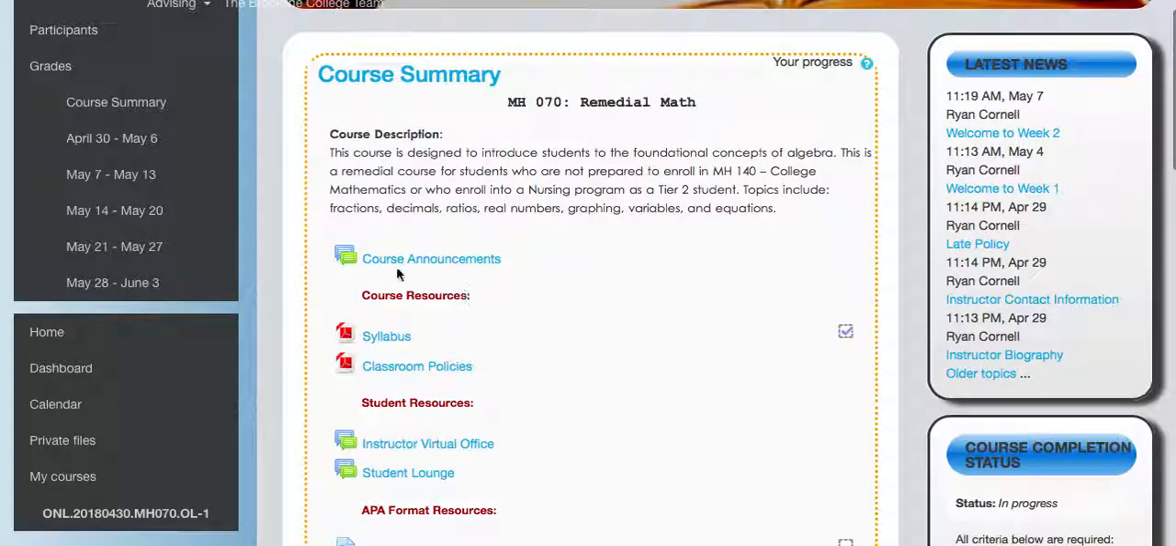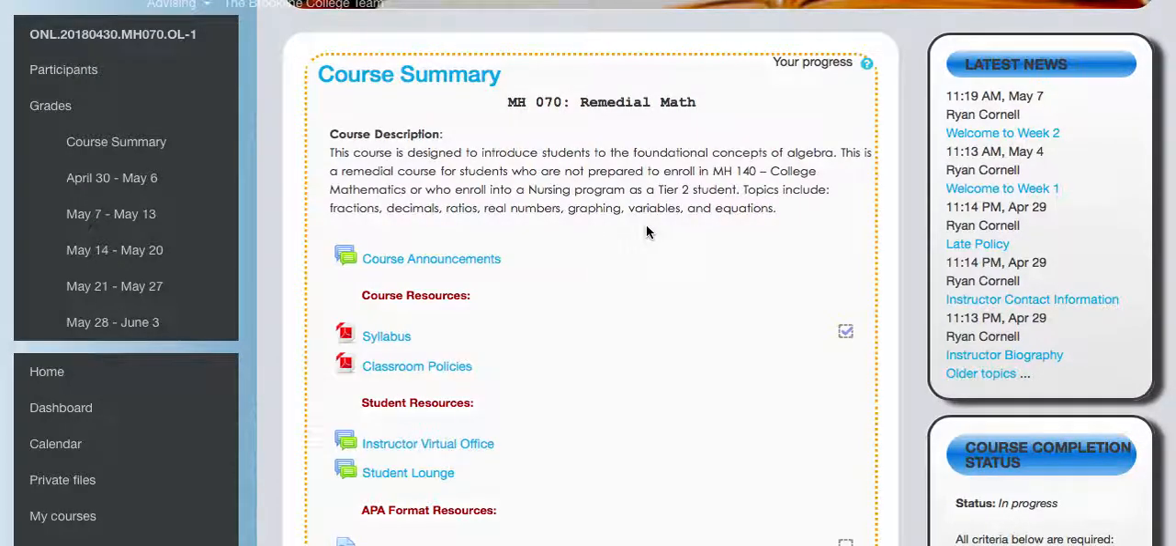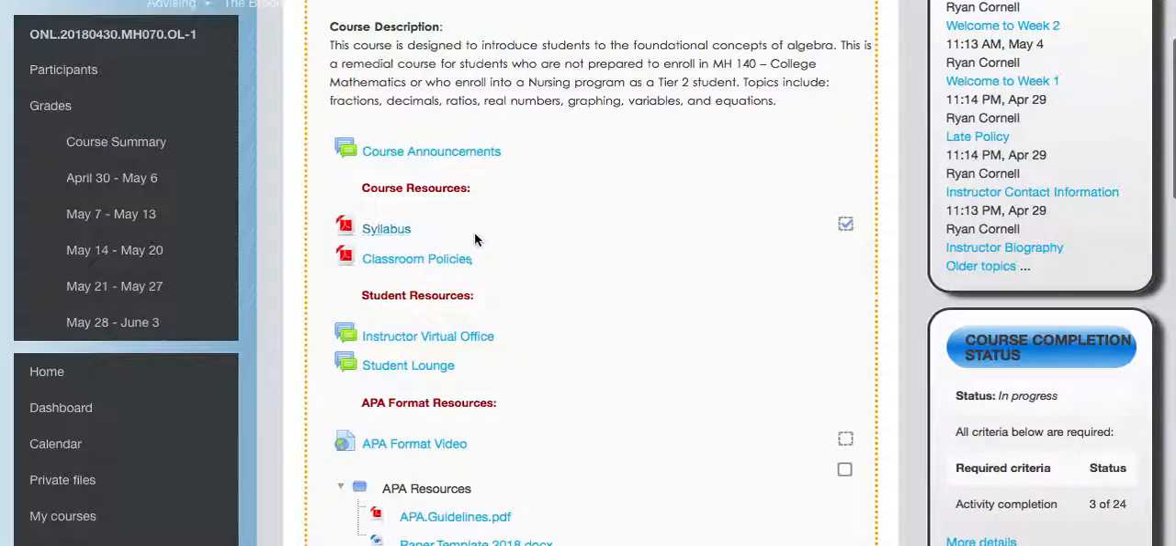Also at the top of the page, you see where it says course announcements. If you click on that, it will take you to a page that lists the different announcements. I'll be adding those each and every week. I promise you they are beneficial. I put important stuff in there, videos and such, so please take a look at those at the start of the week. We have our syllabus, classroom policies, and instructional virtual office.